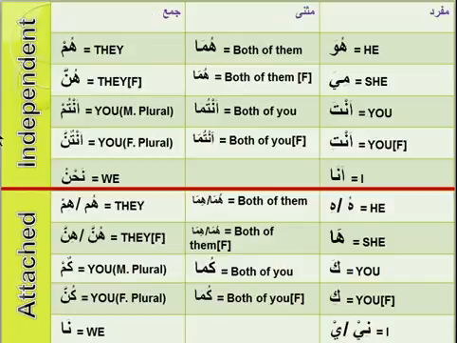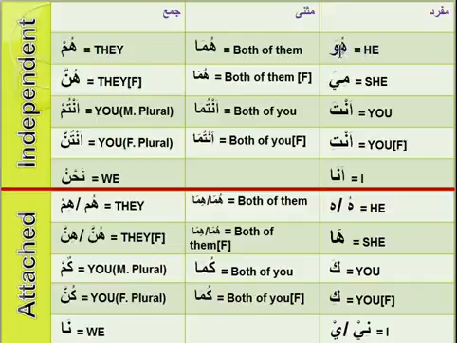These are the independent ones. That means they will always be marfu. These are the attached ones. That means they will always be either mansub or majroor. Not to mention they will always be attached to an ism or fa'il, and these will always be independent. They will not be attached to anyone. So let's begin. Huwa, that means he.